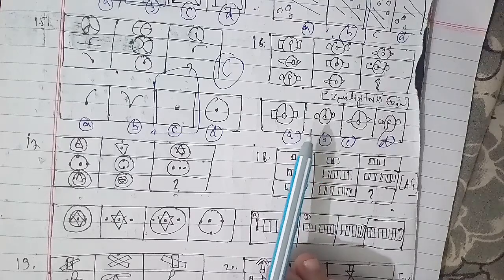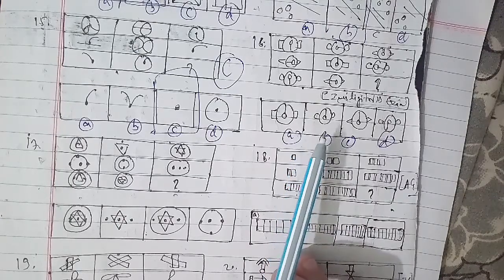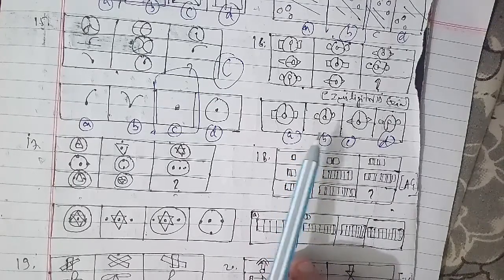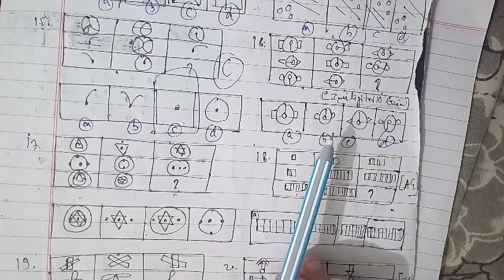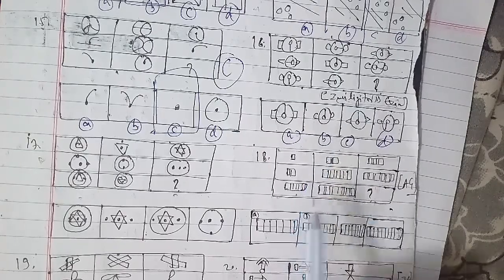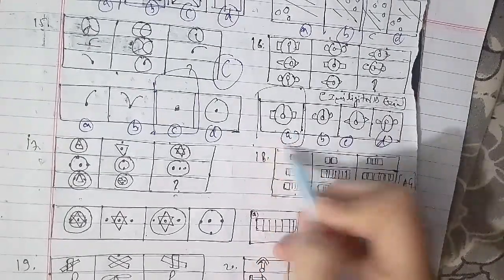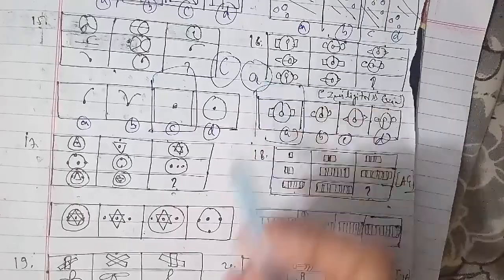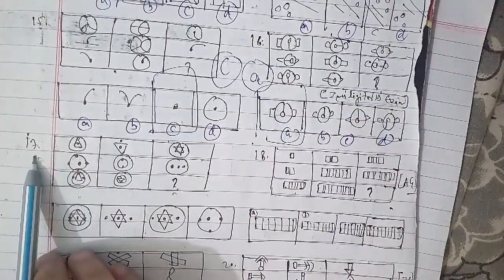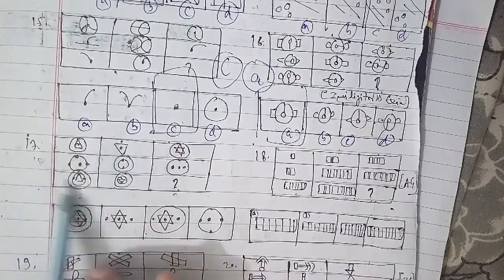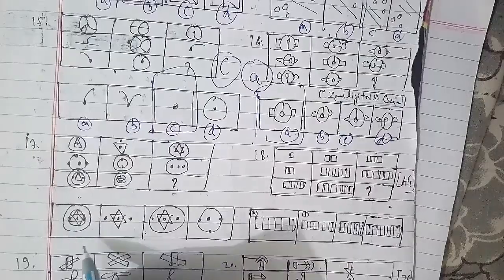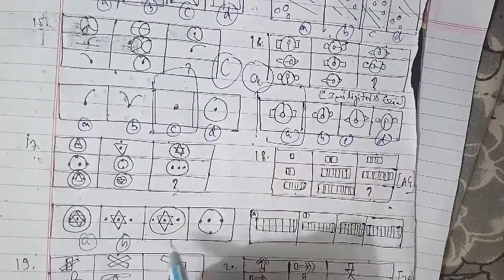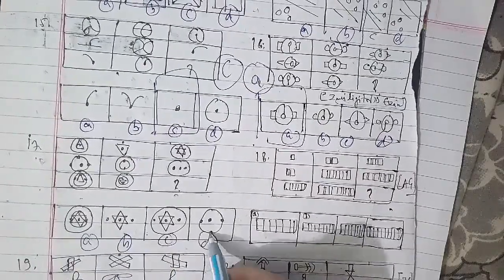Let's go ahead with the 18th question of the session. These were the figures here, which have been asked in the assistant grade question paper, figures A, B, C and D. On the same case, the number of squares follows the pattern +1 in the first row, +2 in the second row and +3 in the third row. So figure B will be the right answer for this question as well.